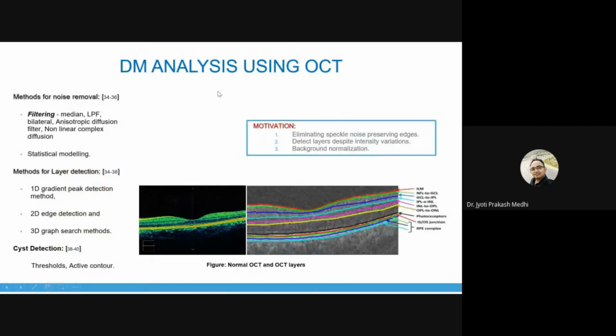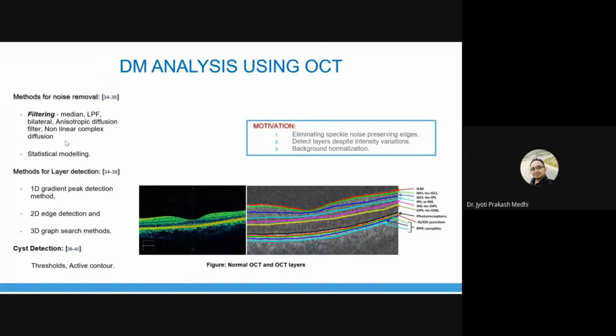So next, diabetic maculopathy analysis using OCT images. In OCT images, as I have mentioned, we have to go for identifying the layers. And our first requirement is filtering. Various filtering methods are available, like median filtering, bilateral, anisotropic, nonlinear complex diffusion filtering, or statistical modeling filters. Using these, we can remove the noise.